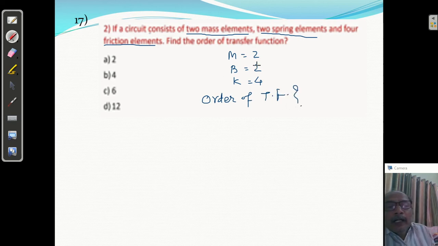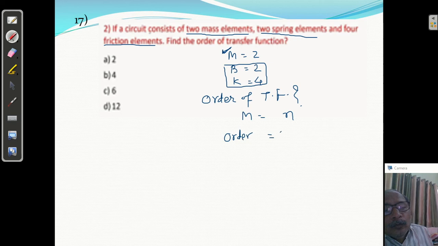Order of the transfer function will not be decided by this. Order of the transfer function will be decided by M only. Clear? Suppose number of masses is n, so order will be 2n always. जितना भी masses होंगे उसका order 2 times n. यहाँ m कितना है?